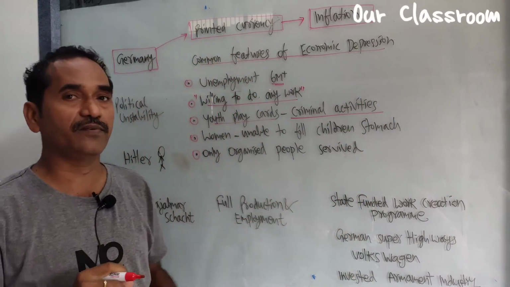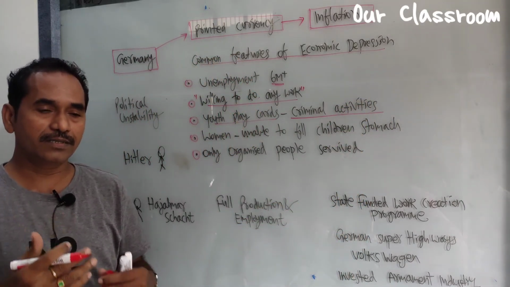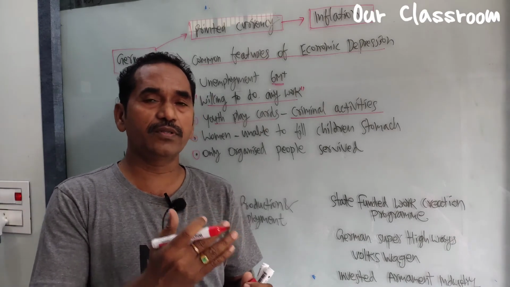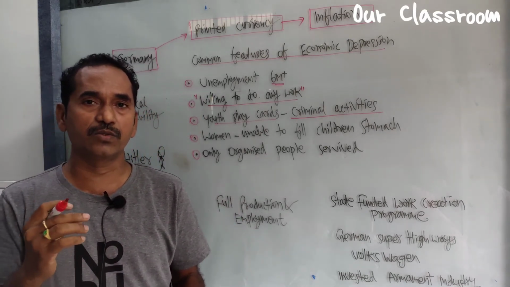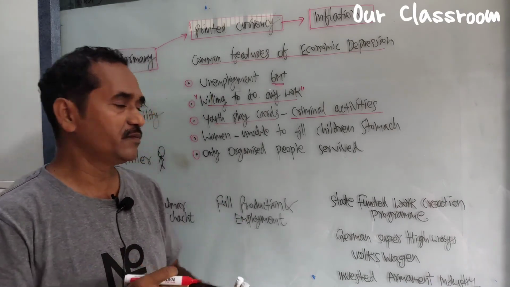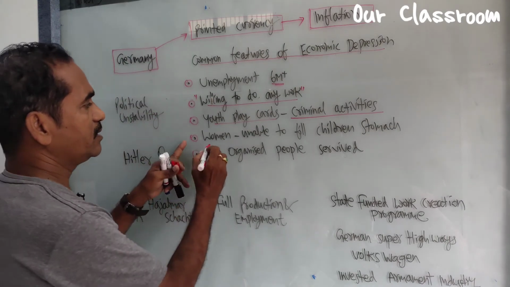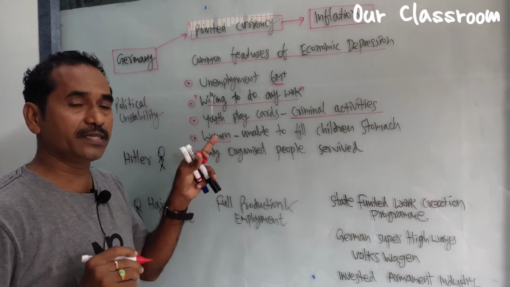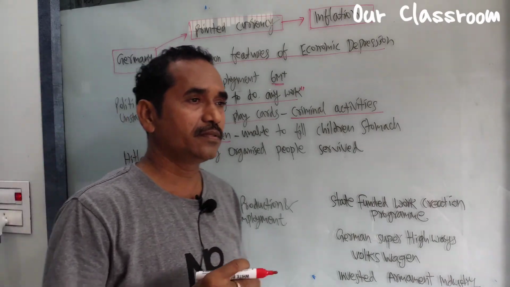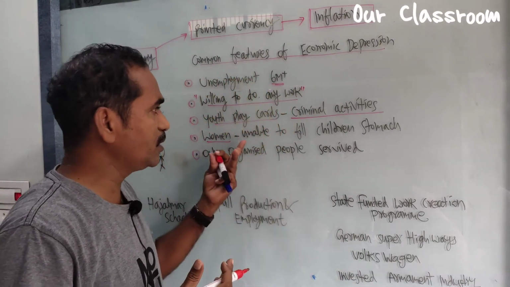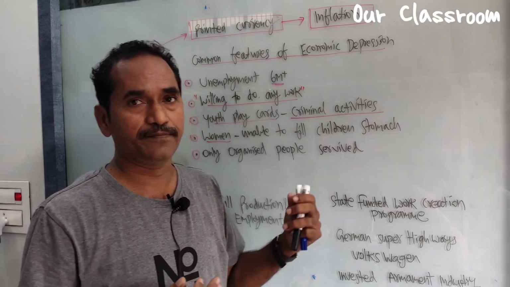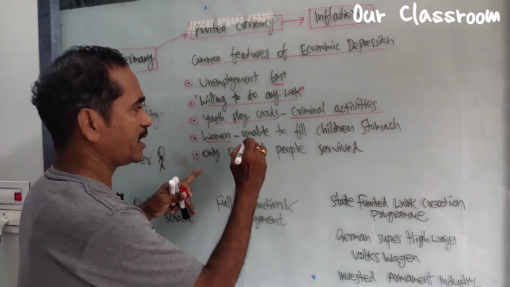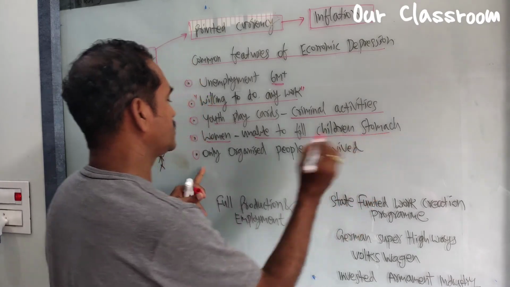It was a very dangerous situation, and people queued before the employment exchanges to get employment. Very few jobs were available. Women, especially mothers, were depressed and unable to fill their children's stomachs. Very sad conditions were there at that time in Germany.